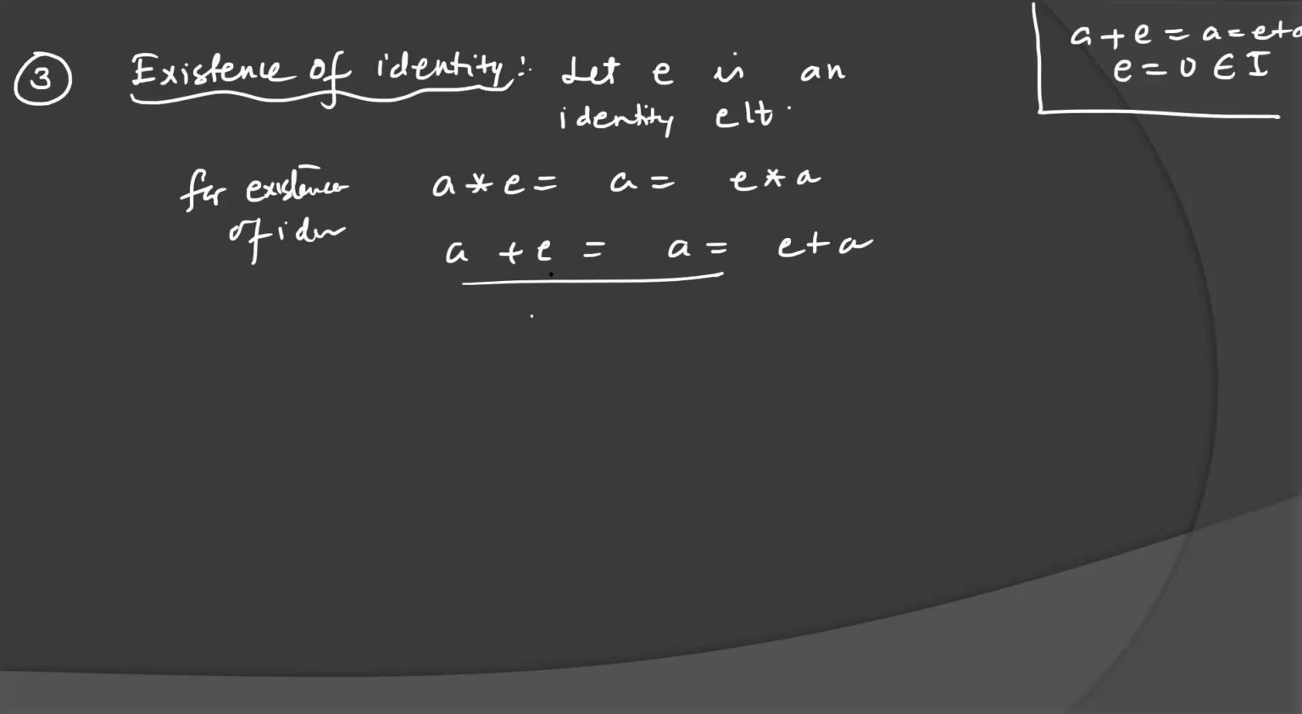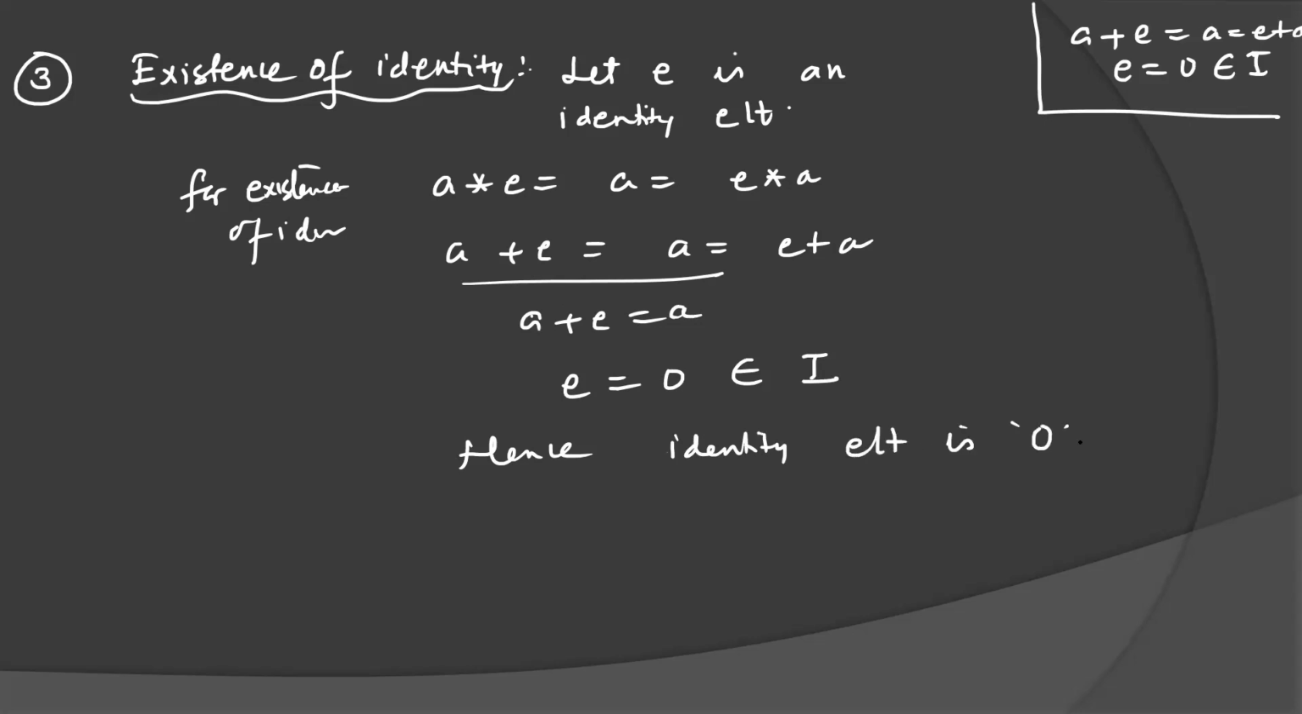So identity is always unique in the group. We will discuss this property in lecture 2. So A plus E equal to A gives E equal to 0, and 0 belongs to set I. Hence, the identity element is 0 because this belongs to the set I of integers.